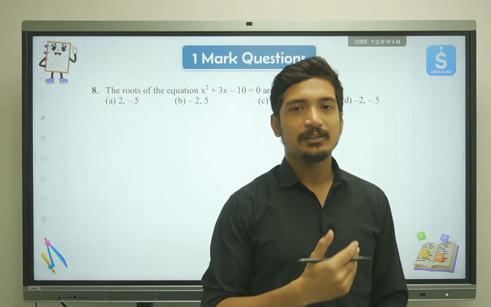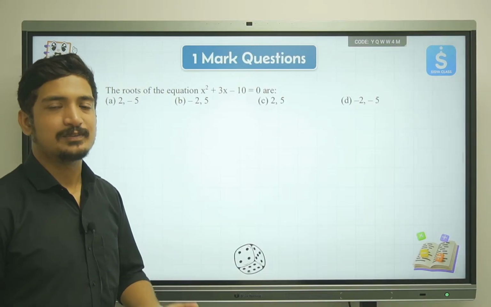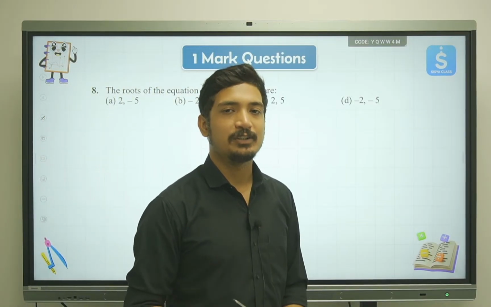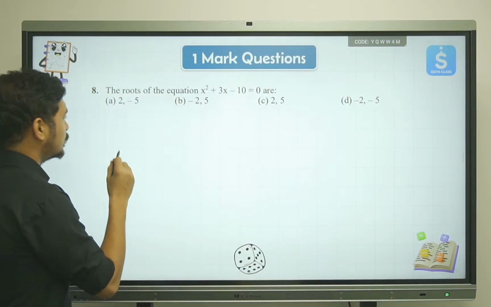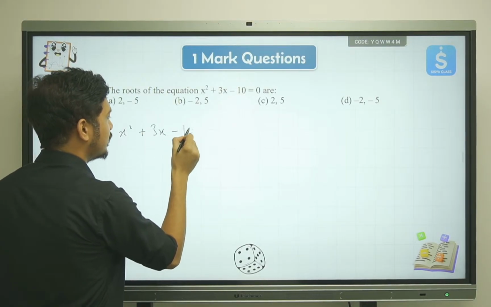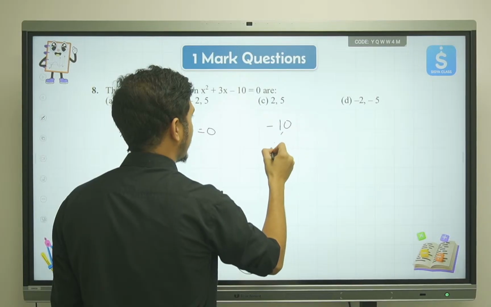If you look at the equation, it has very small numbers, so I feel like solving it with the factorization method is much easier. So I'll write x square plus 3x minus 10 is equal to 0. Now we need a splitting term to split minus 10.